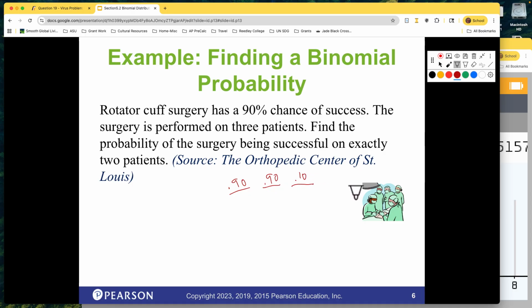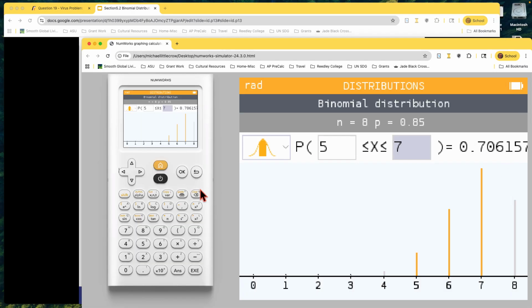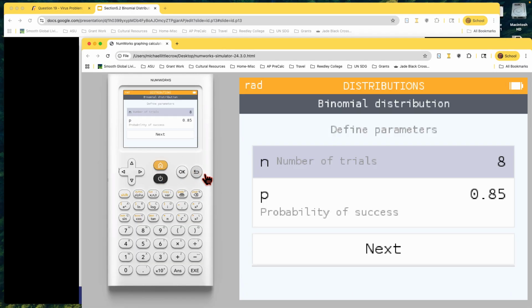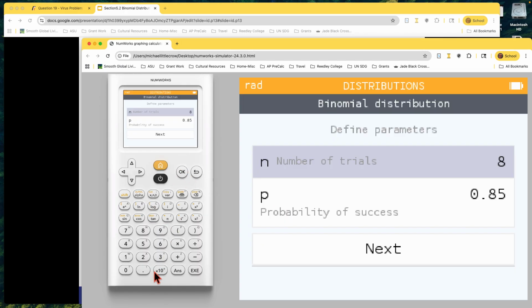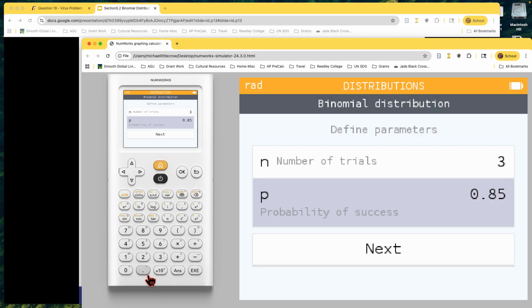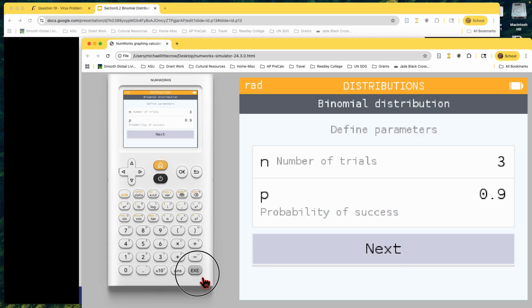So we could calculate it that way, or, since we hopefully see that this is binomial, it's independent, the probability is not changing, we could also come to the calculator. Actually, I'll go all the way back, right? Distributions, binomial. We're doing 3 surgeries, so 3 is the biggest, and it's got a 90% chance.